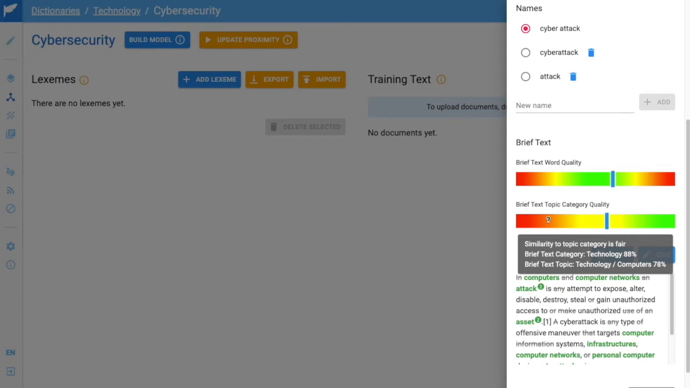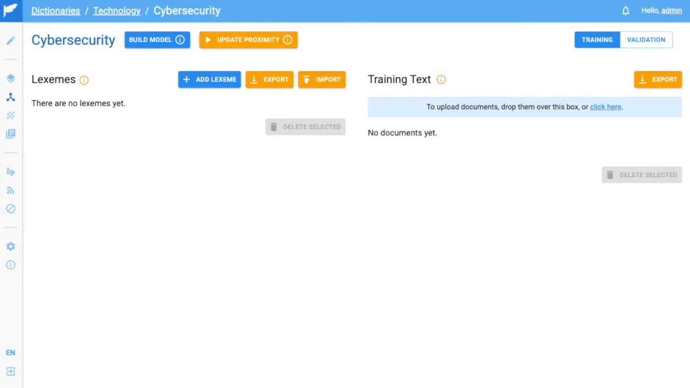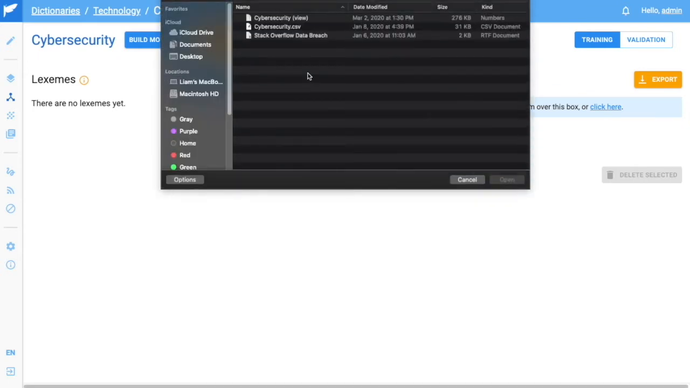it's been put in. Here we can see that this definition has been classified as being about technology as a main category, which is correct. However, the main topic is computers. While this isn't incorrect, we want Gracie to know that this is about cybersecurity. To accomplish this, we can add more lexemes to our topic of cybersecurity.